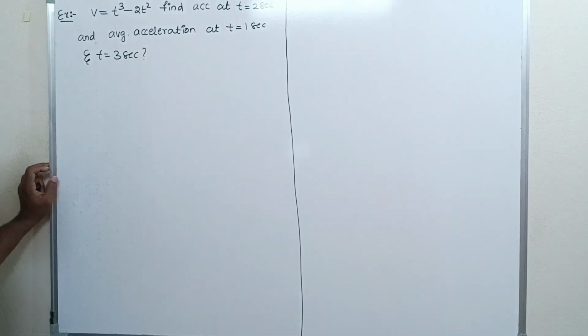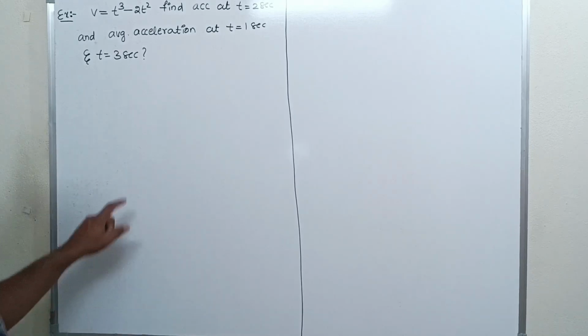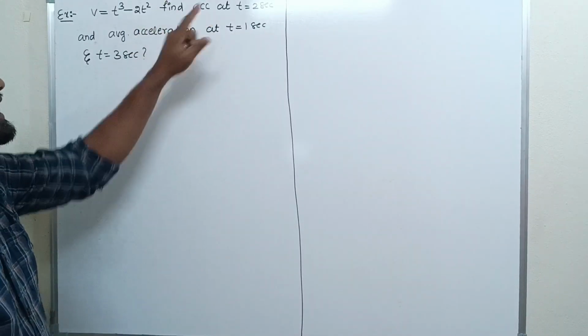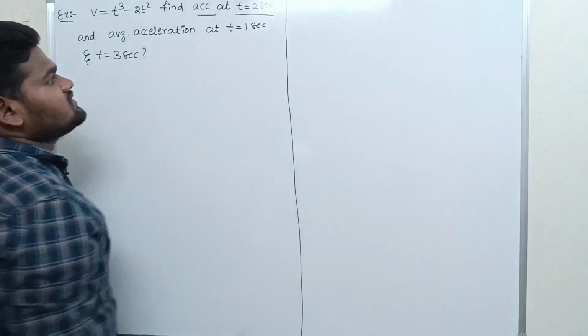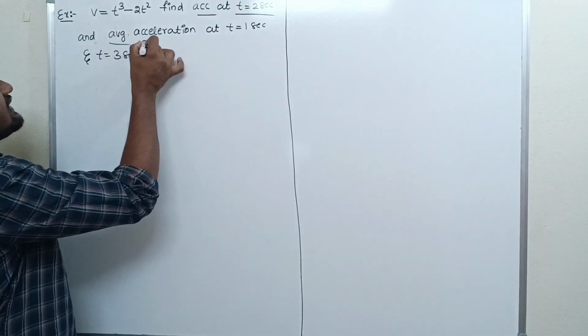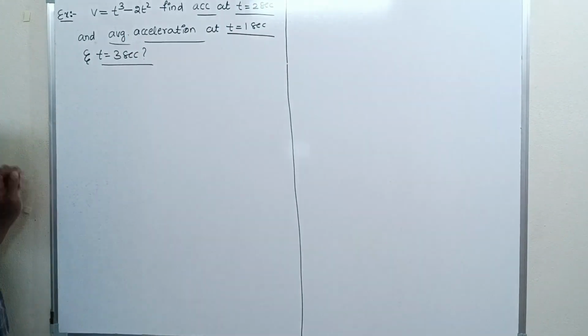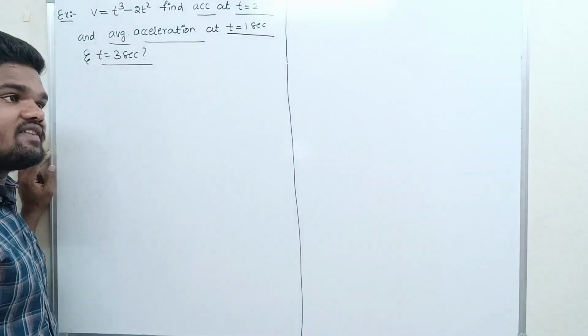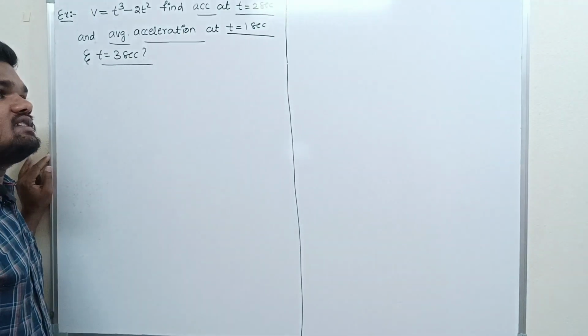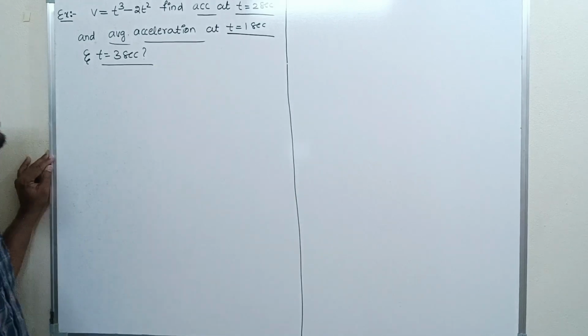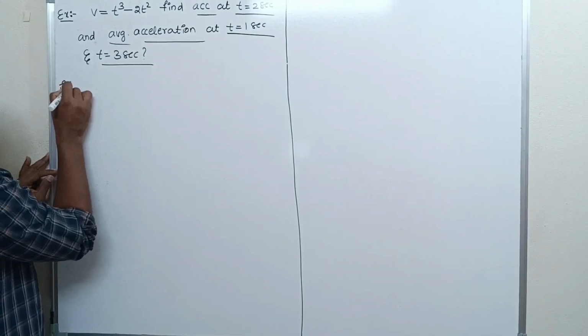Okay, so this is the given question. What is the given question? Velocity is equal to t cubed minus 2t squared. Find the acceleration at t equals 2 seconds and the average acceleration between 1 second and 3 seconds. Pause the video and try the solution. 3, 2, 1, go. Have a look.